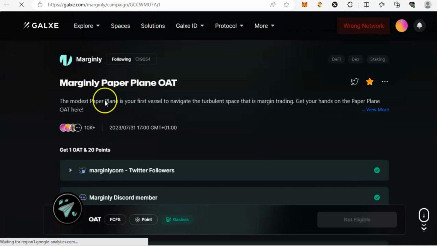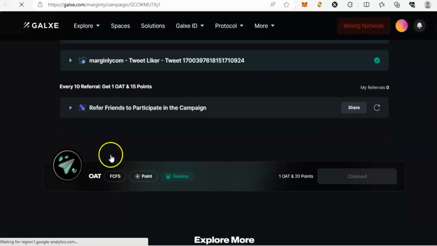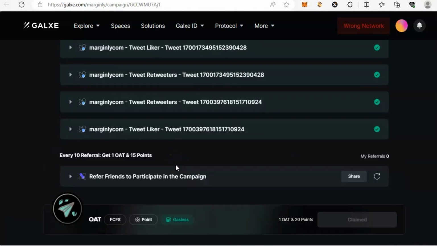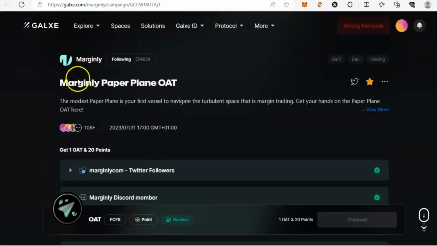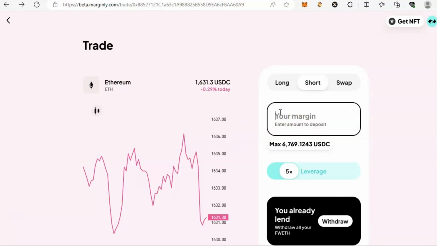Make sure you claim this OAT NFT on or before the 14th of September, before the snapshot, because if you do not claim this OAT NFT, you cannot be part of this airdrop. I think they use this NFT to check for bots and so on, just for security reasons according to them. Once you've claimed it, you can continue trading back and forth. It actually qualifies you to be part of the contest. Once you start trading, you're already part of the contest.